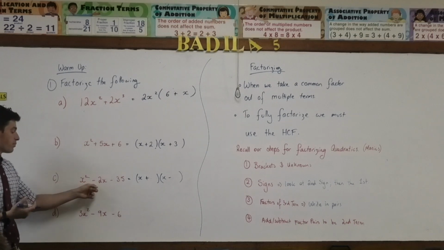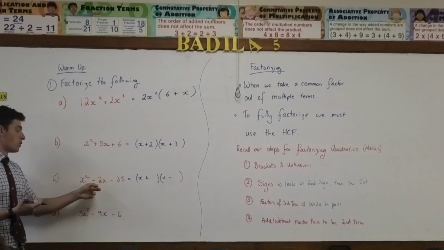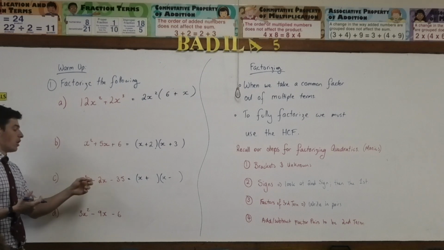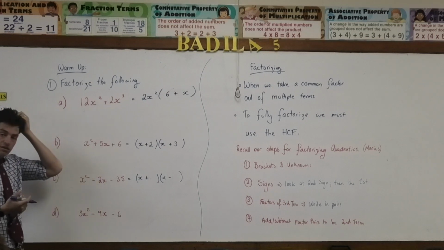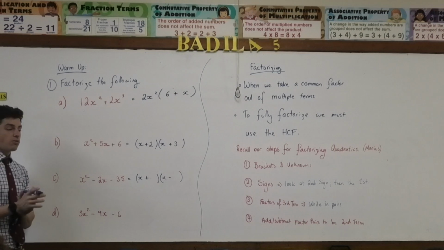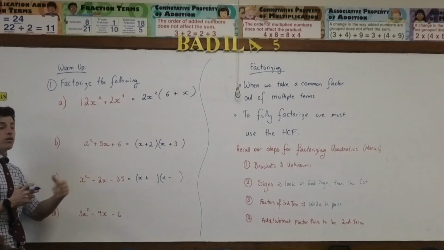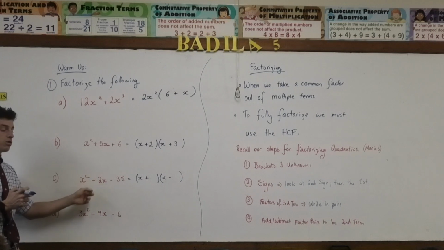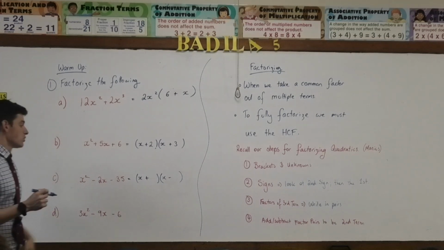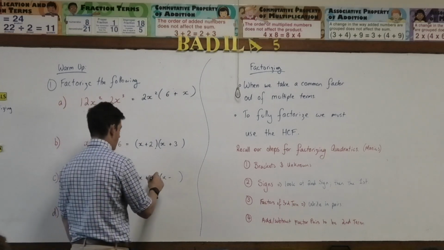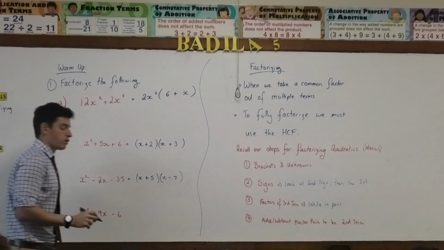7 and 5. I know they're separated by 2 because I've got a difference in sign, so I want the difference between the two to be 2 in this case. I already know which one's going to be bigger, the negative or the positive? The negative. How do I know the negative is going to be the bigger of the 2 numbers? You've got a negative and a positive, correct? If the negative is bigger, you get a negative answer. If the positive is bigger, you get a positive answer. So I know the bigger one's negative, I know they're separated by 2, so it should be x plus and x minus. Very good.